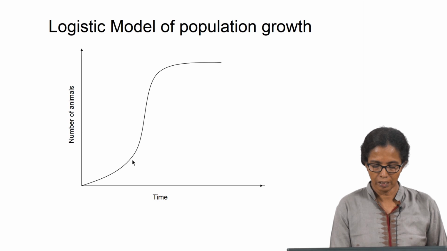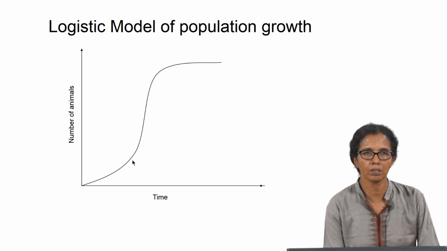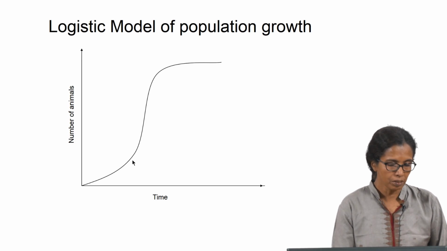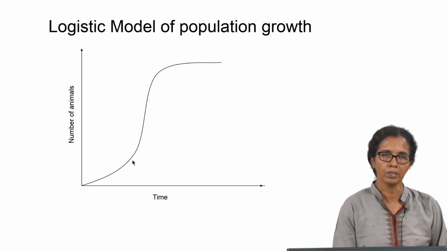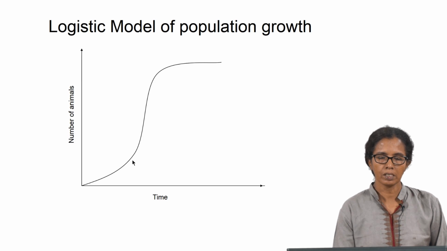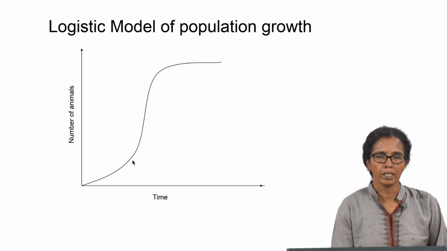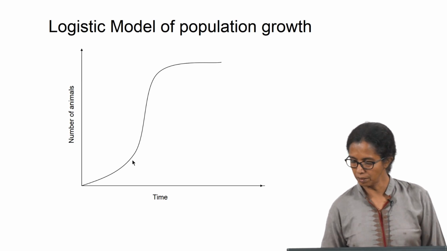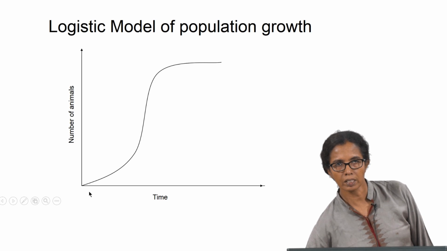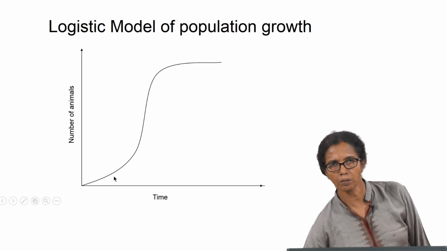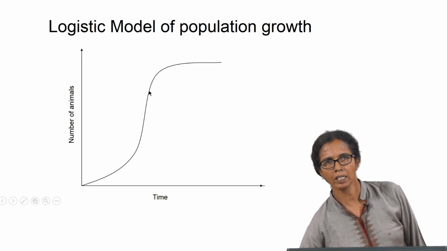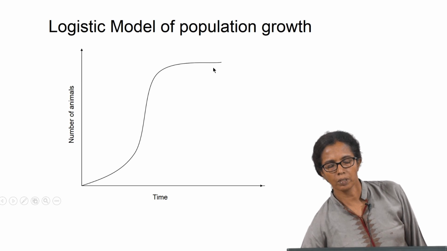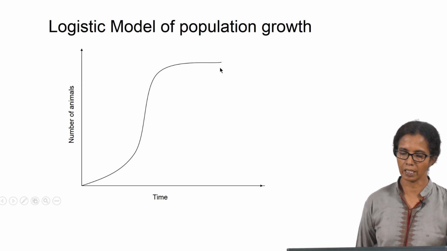One can see that on the x axis you have time, and on the y axis you have the number of individuals or animals in a particular species, showing how it will grow in the absence of any competition. This is known as a logistic model, and it has a sigmoidal growth curve. It is a growth which is slow initially, then it picks up at a very high rate, and then it levels off to a steady number.